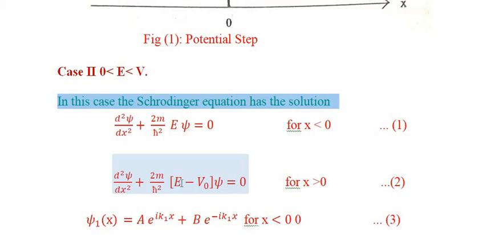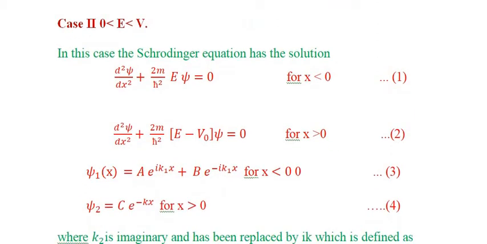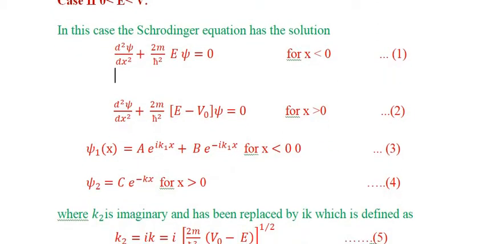Here we consider that E is less than V0. So the solution of the first wave equation is psi 1 of x is equal to A into e raised to the power iota k1x plus B into e raised to the power minus of iota k1x. Now we consider the solution of the second equation. As in case of the second equation, we will take the negative sign common, so V0 minus E.